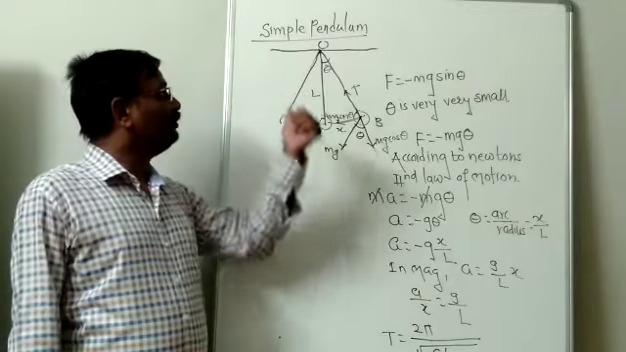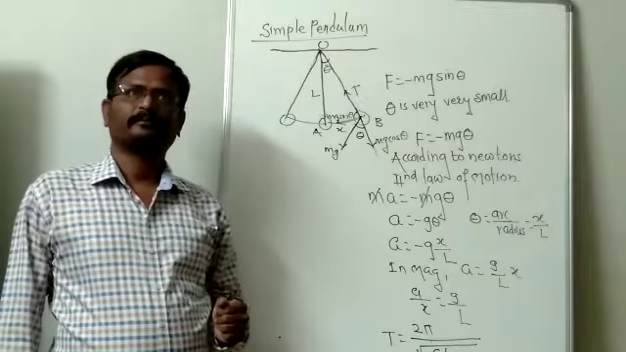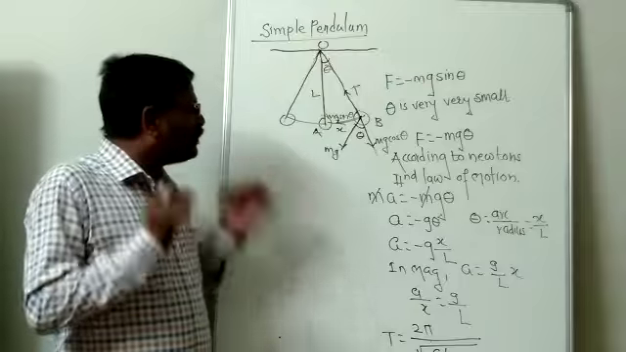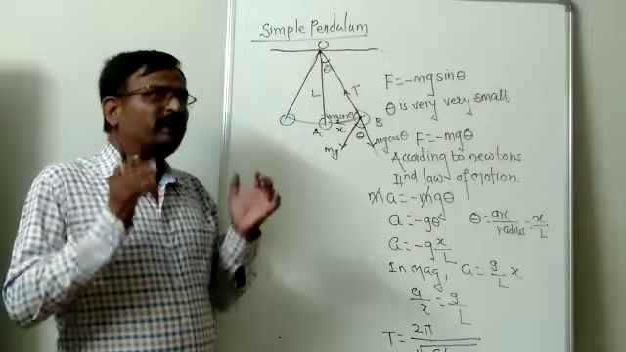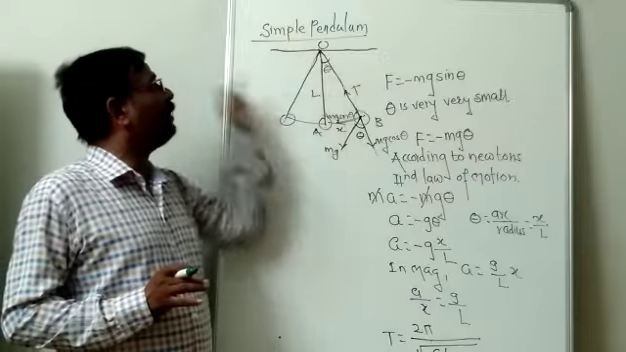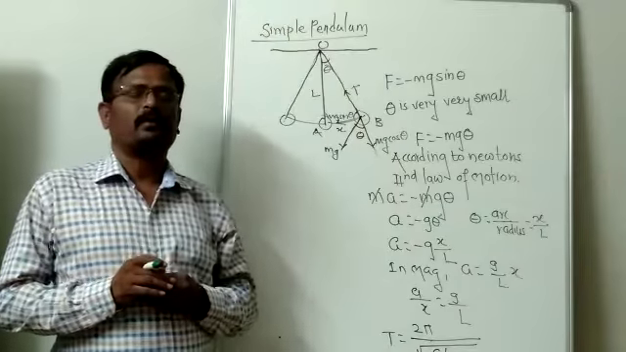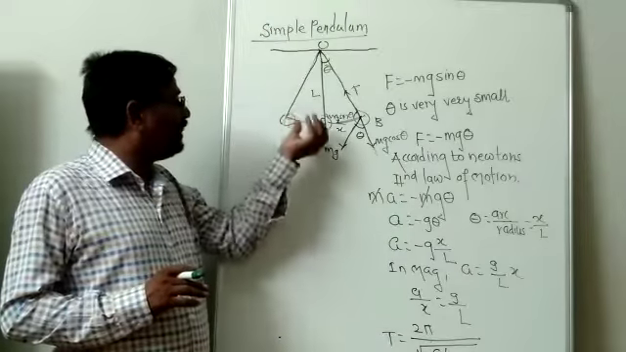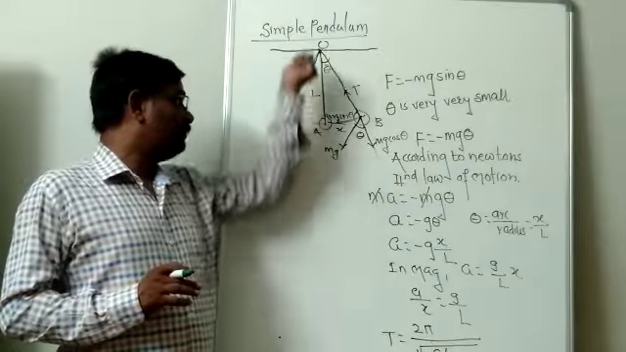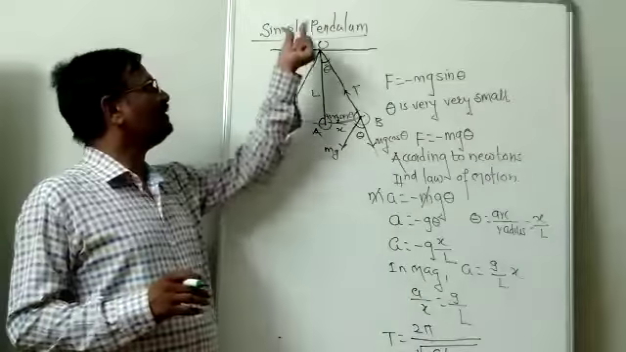Today we are going to deal with the new concept, simple pendulum. What is a simple pendulum? A heavy sphere or metal bob suspended by means of an inextensible weightless string from a rigid support is called a simple pendulum. This is the rigid support, and this is the inextensible weightless string.